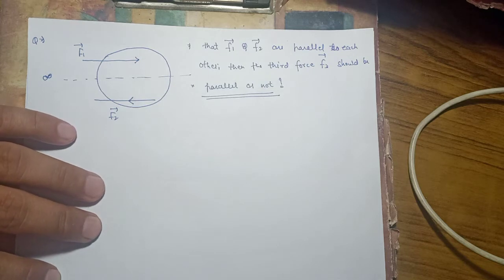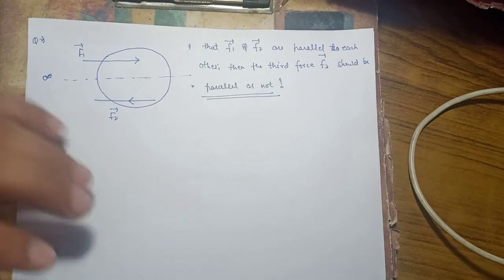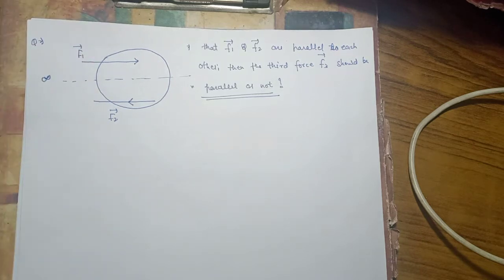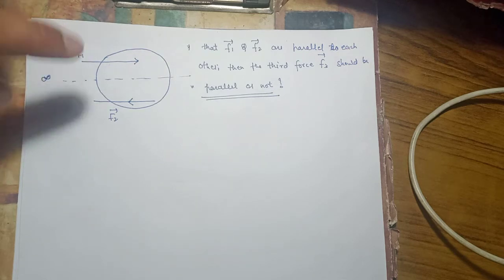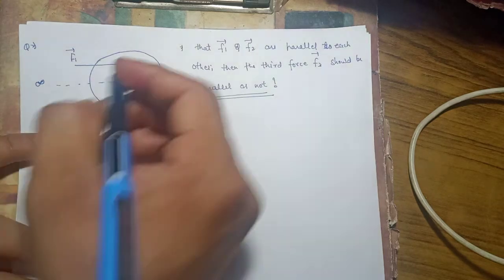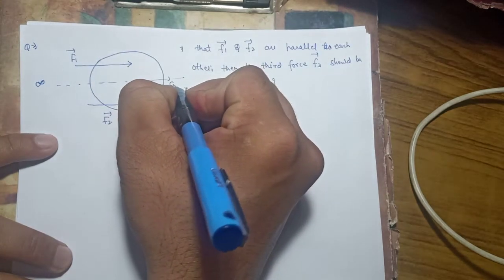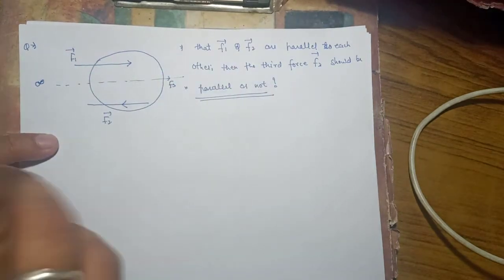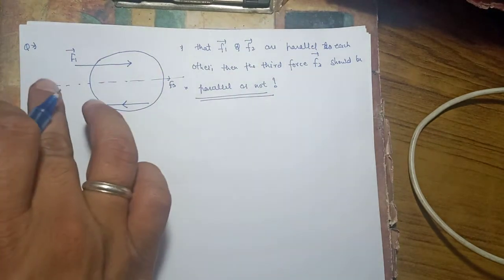Right? Then just think over it, what could be that point where all the 3 forces are meeting? So what could be the point? That point is no doubt at infinity. Why? Because these 2 forces are never intersecting each other, because they meet at infinity. Therefore the third force F3 has to meet at what? Infinity point.